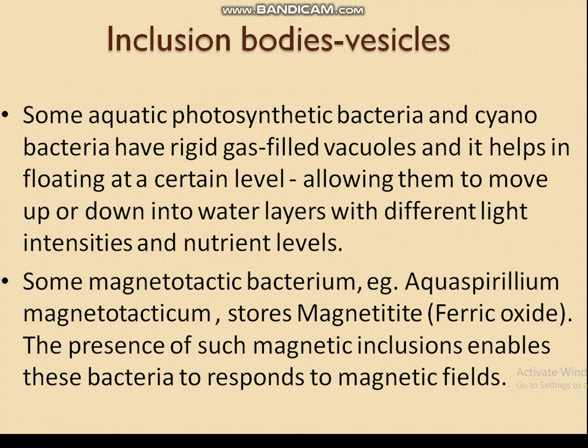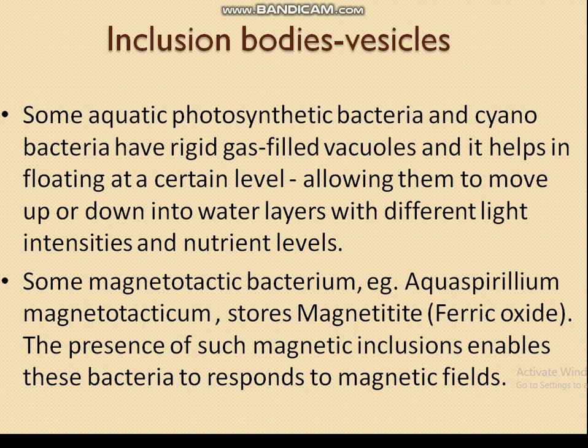Another one is vesicles. Some aquatic photosynthetic bacteria and cyanobacteria have rigid gas-filled vacuoles, which help them float up to a certain level, allowing the cell to move up and down in water layers with different light intensities and nutrition values.